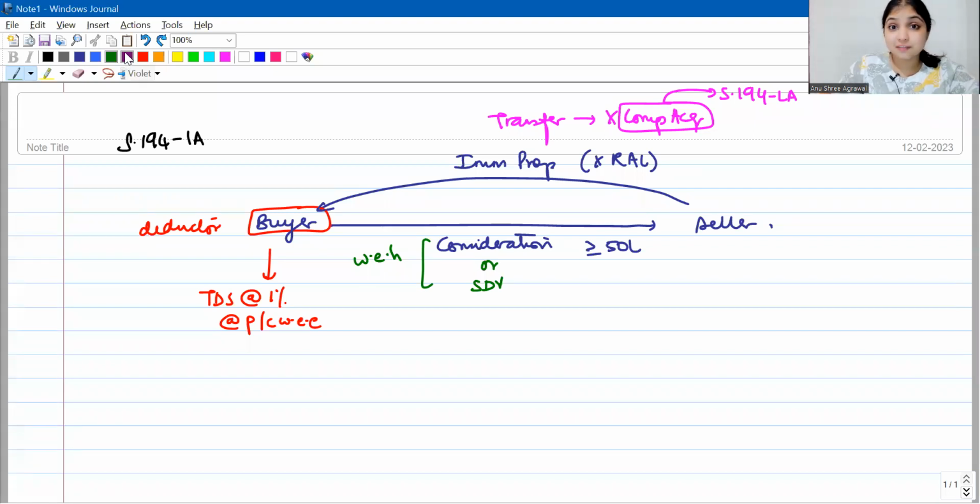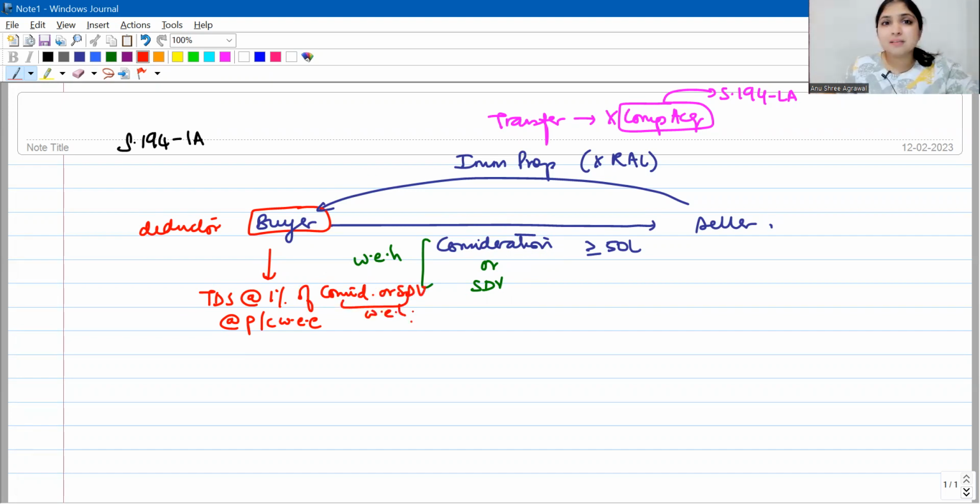Now, this amendment gives rise to another question, that if I'm going to consider SDV over here, then TDS at 1% of what? Will you calculate TDS at 1%, still 1% of consideration only, or 1% of consideration or SDV, whichever is higher? Even over here, we will consider SDV. So TDS will be at the rate of 1% of whatever the consideration is, or SDV, whichever is higher.